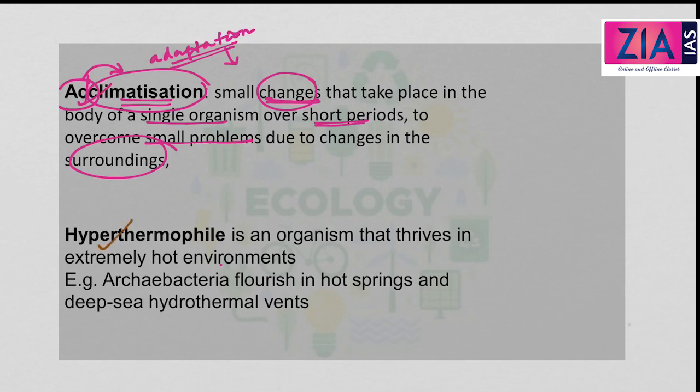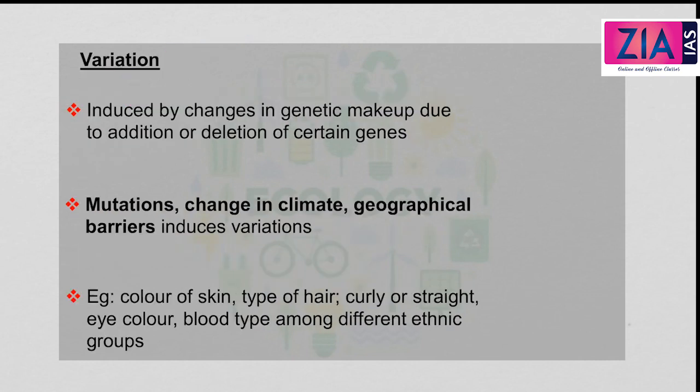Next we also have the hyperthermophile. A hyperthermophile is an organism that thrives in an extremely hot environment. So these are organisms which can thrive even in extreme hot conditions. Even if the temperature is very high, this organism can still survive. That is called hyperthermophile. Next we have the next principle, that is the principle of variation.